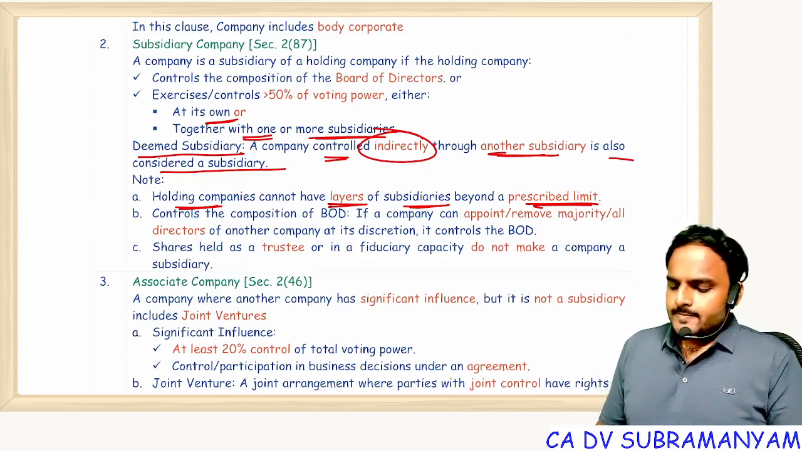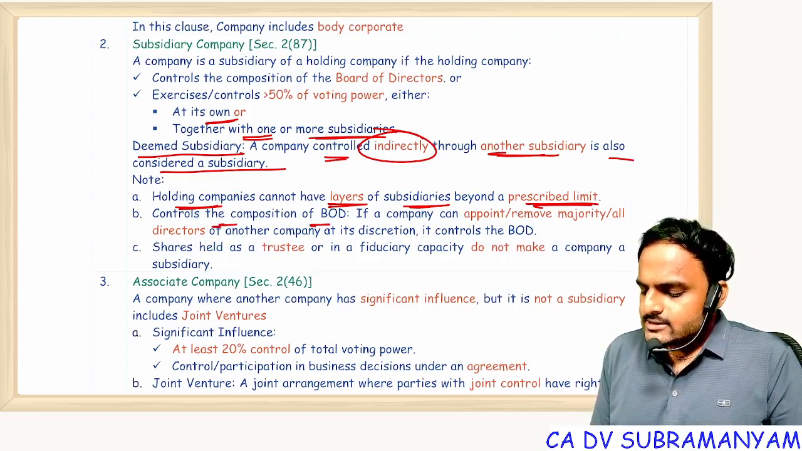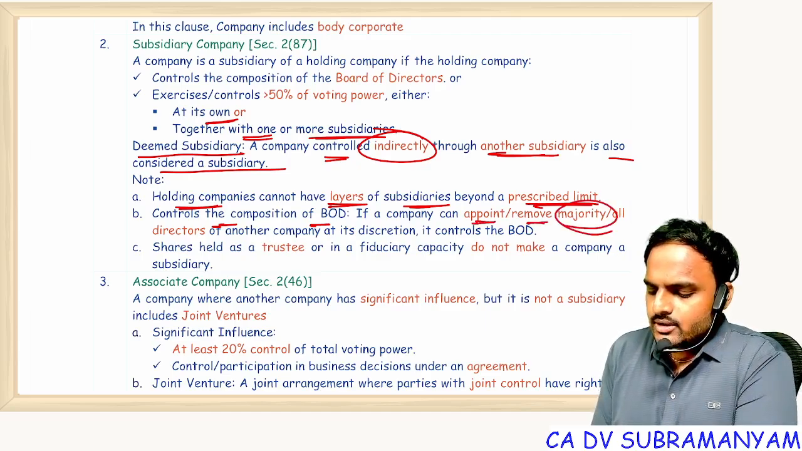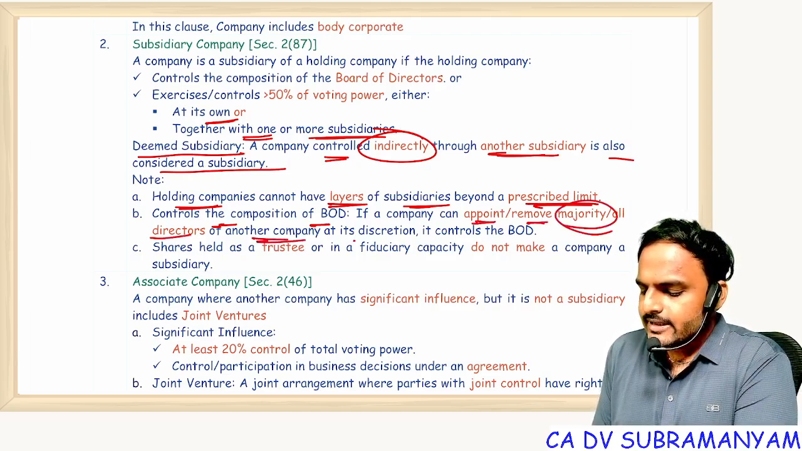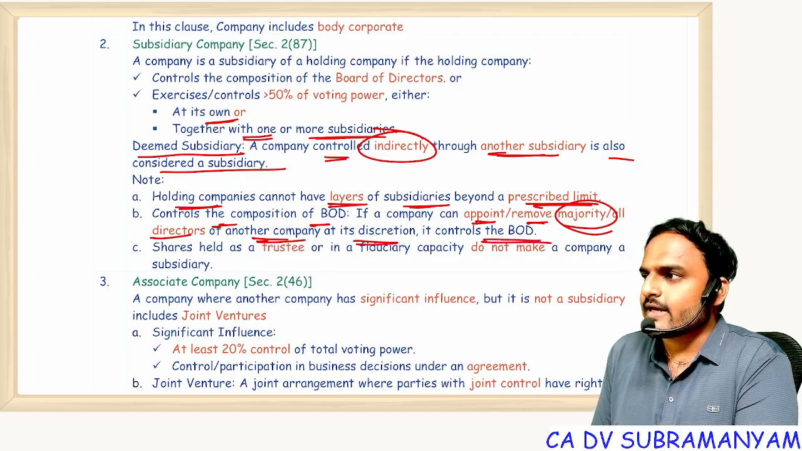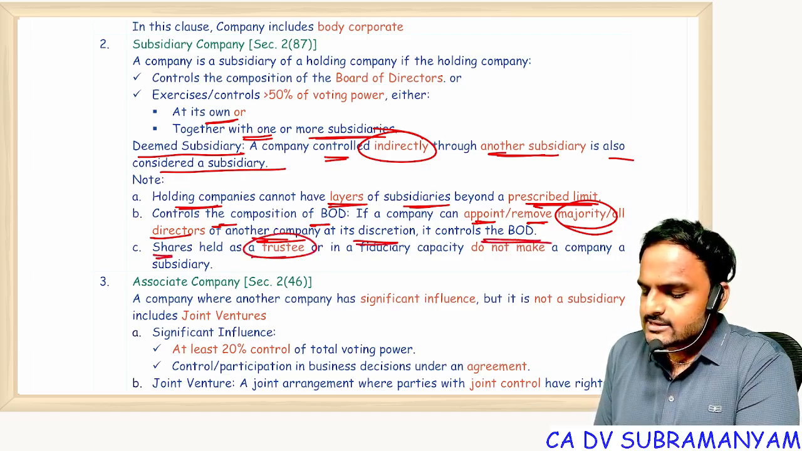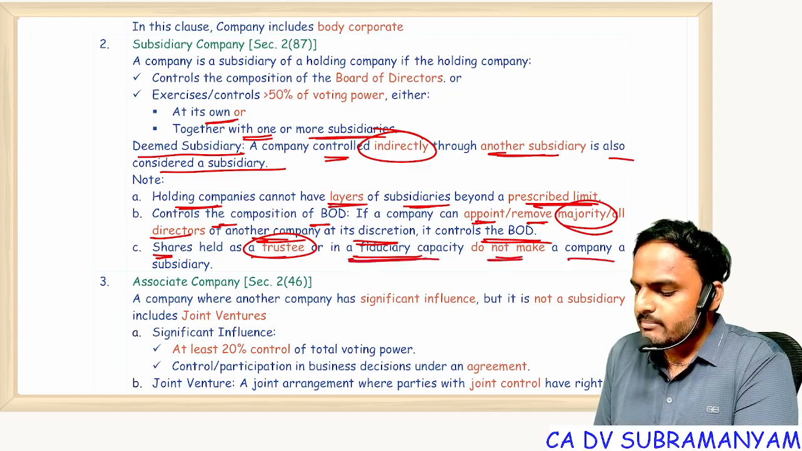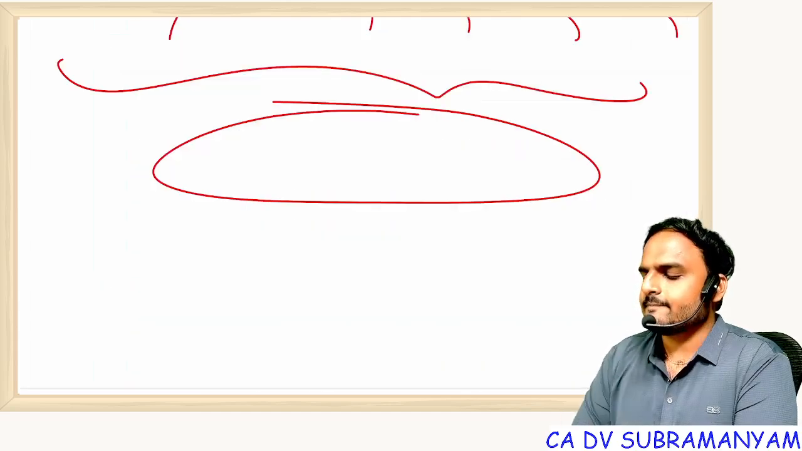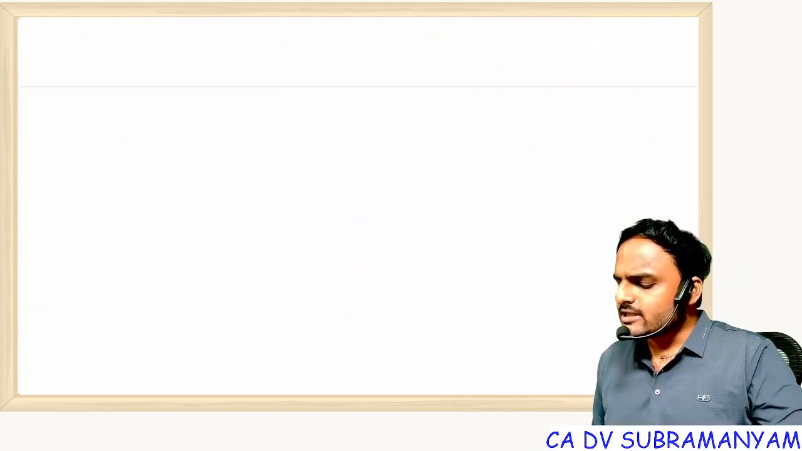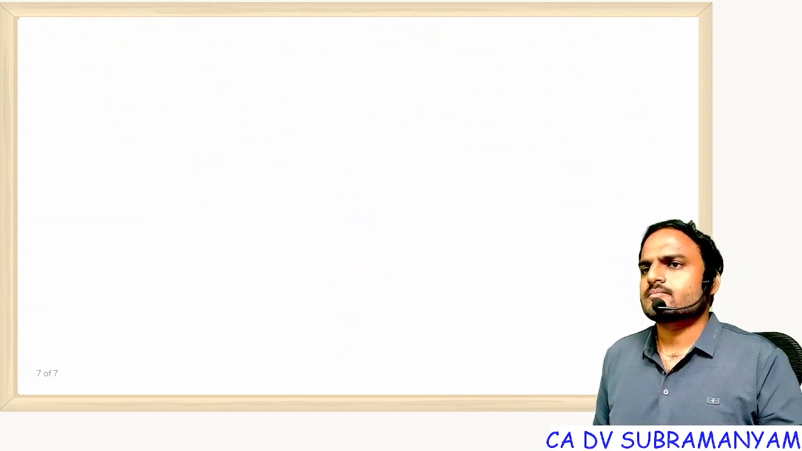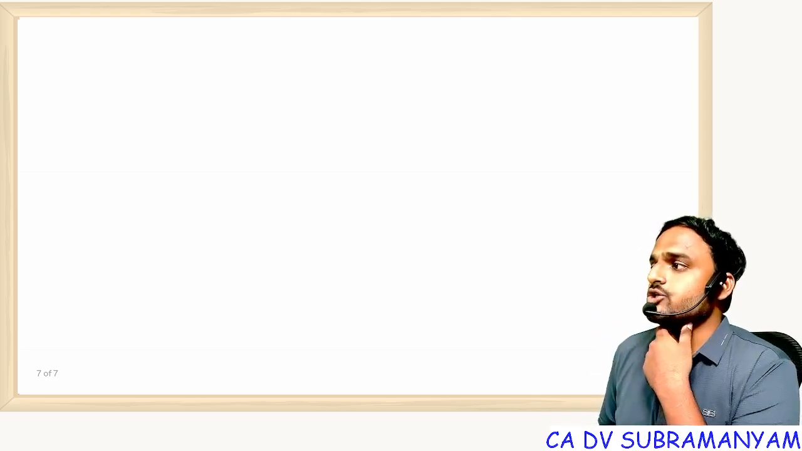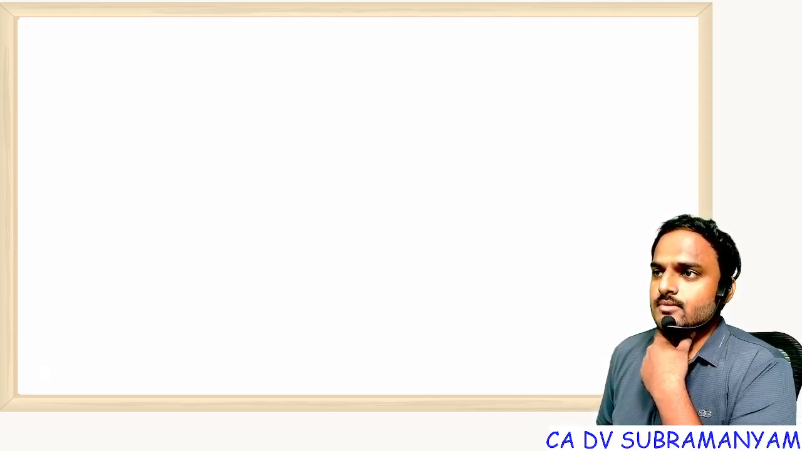Understood? Control the composition of the board of directors. If a company can appoint or remove the majority of all directors of another company at its discretion, it controls the board of directors. Shares held as a trustee or in a fiduciary capacity do not make a company a subsidiary. Interesting point. Fiduciary capacity means what? Fiduciary. In partnership you read about fiduciary relationship. Fiduciary means,